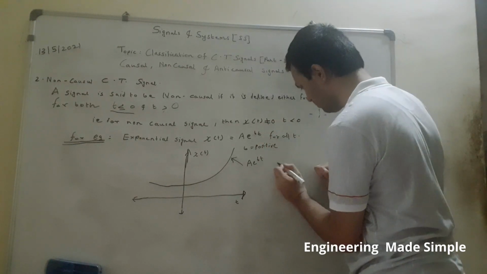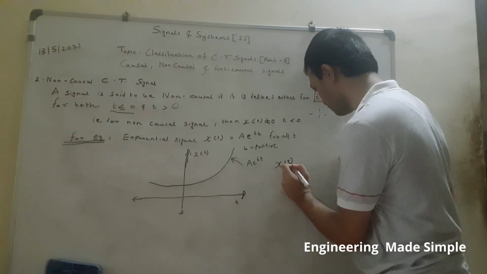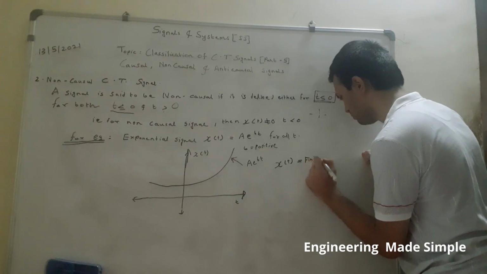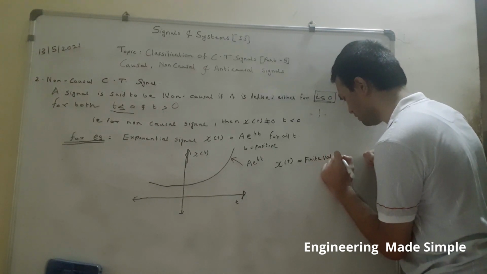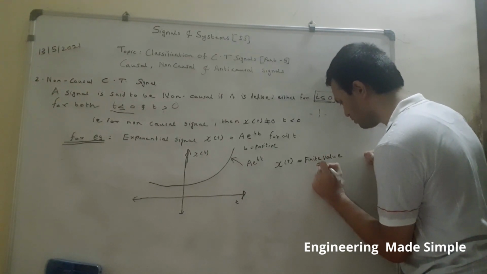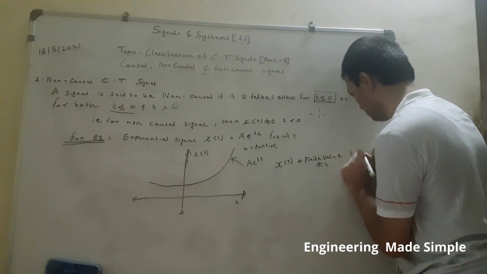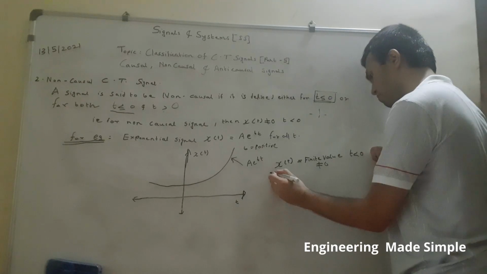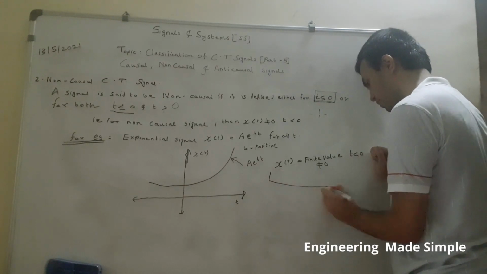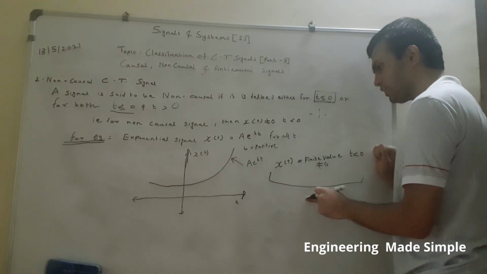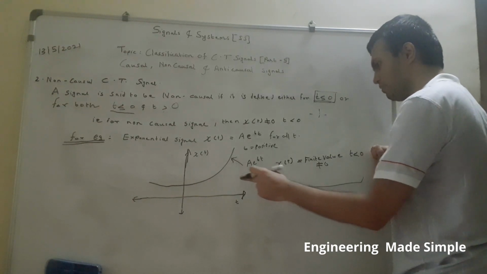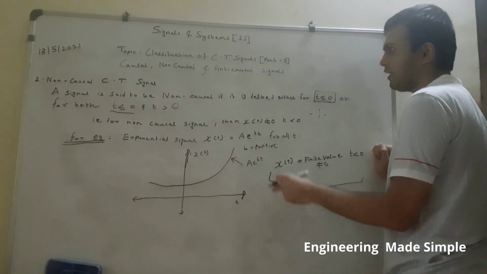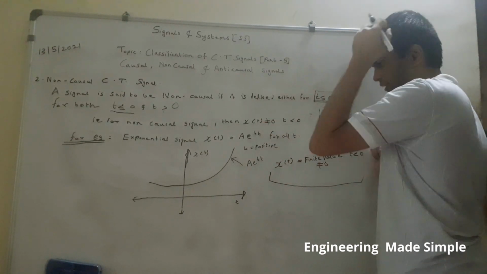That is, x of t will have some finite value; it is not 0 for the t less than or equal to 0 case. So this is the simple definition of a non-causal signal. Any signal which has some value defined for t less than or equal to 0, we can surely say that the given signal is a non-causal CT signal.